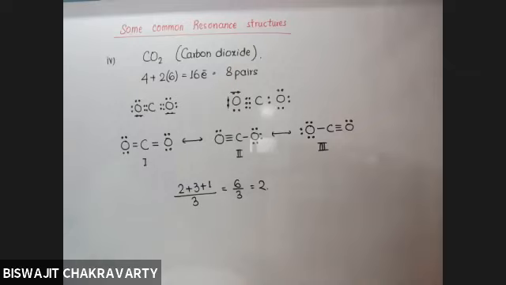If all are single bonds, what type of bond is it? Sigma bond. So sigma bonds are not involved in resonance because they are restricted. They are strong bonds. Only the pi bonds can move from one corner to another. Clear or not? Yes, sir.